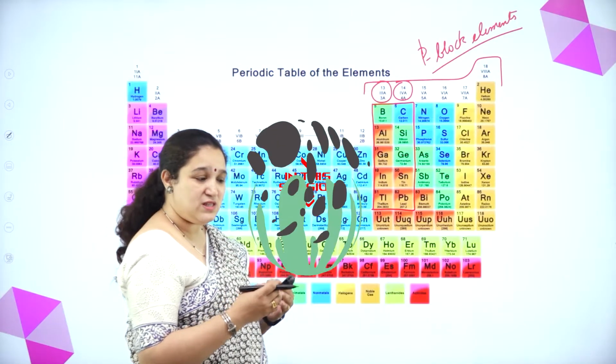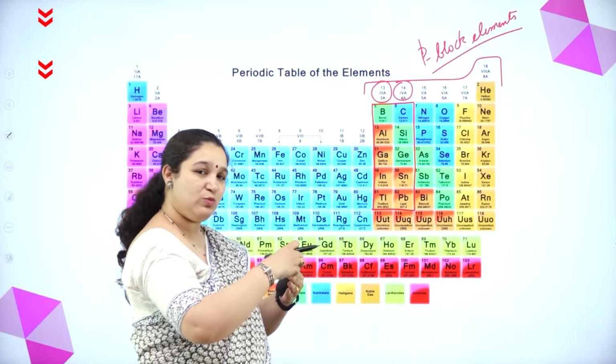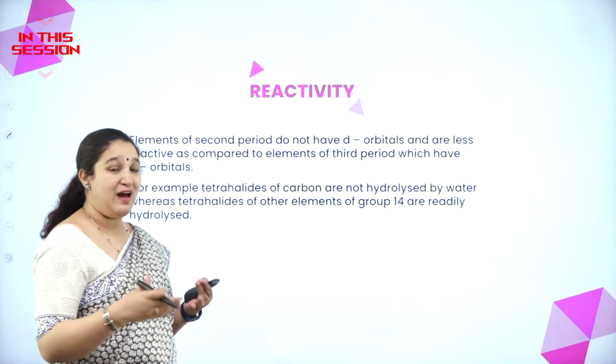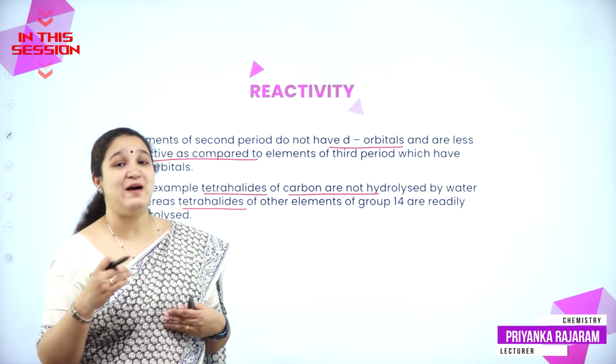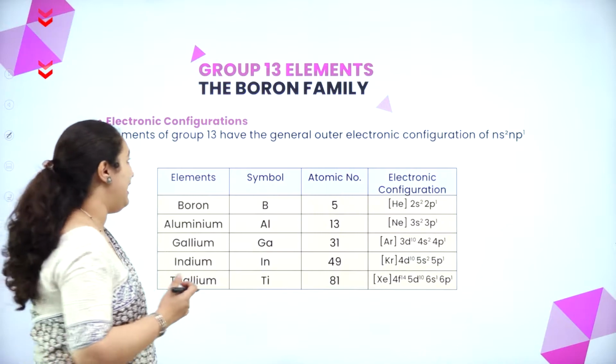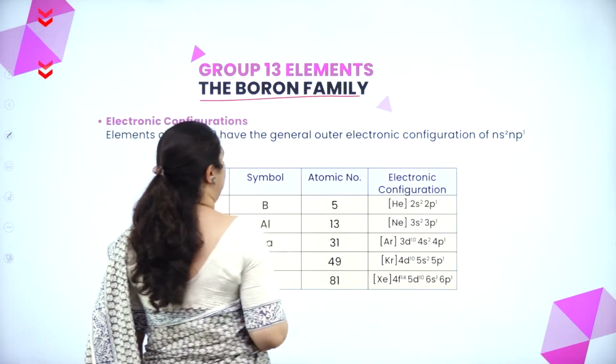Ionization enthalpy means the amount of energy required to remove the outermost electron. The first elements of every group have a different reactivity. Chemical reactivity is less because of the absence of d orbital. Group 13 is also called the boron family.